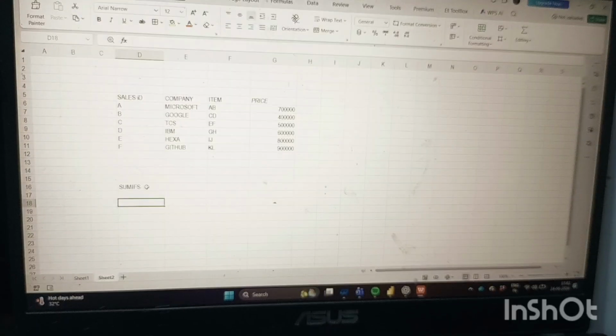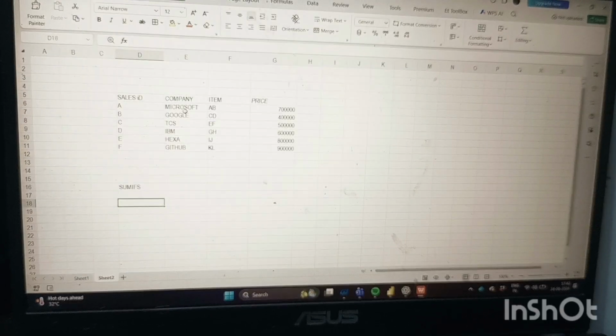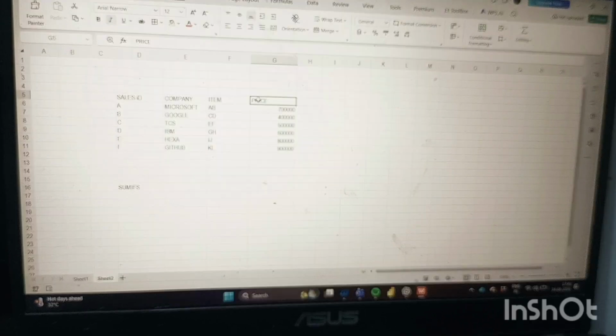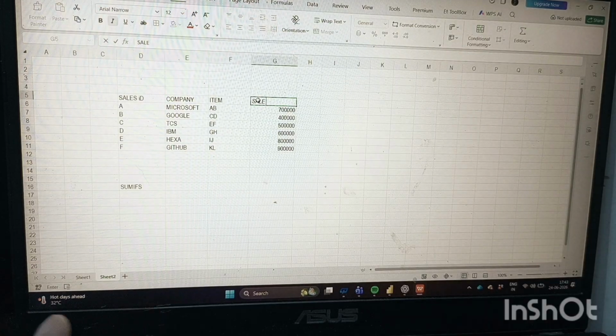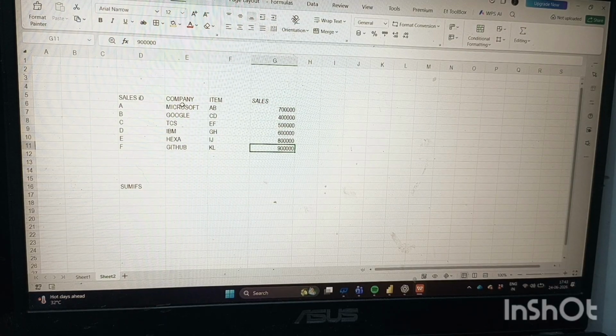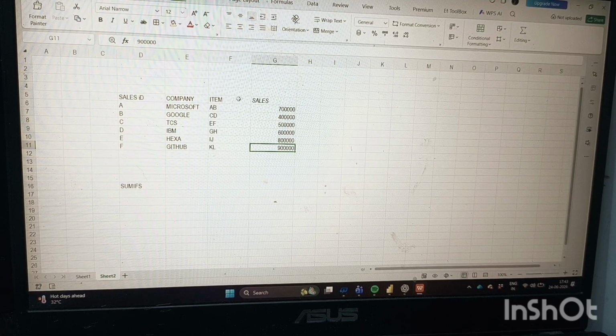Okay, so like in a company, Microsoft. Suppose this is the sales total column, the column of sales, not price. These are the companies: Microsoft, Google, TCS, IBM, Hexa, GitHub, and here are items like A, B, C, D, which I have given myself.